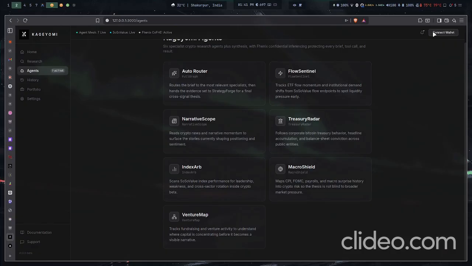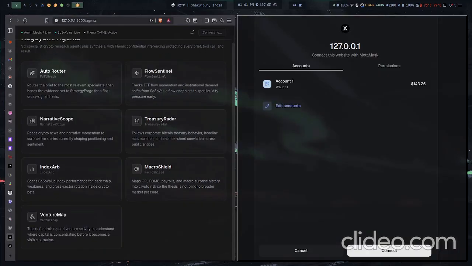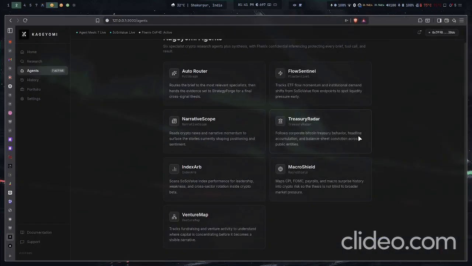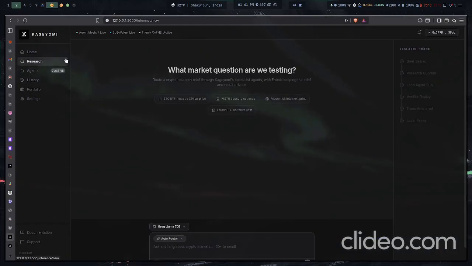So as you can see, I've connected my wallet. Let me connect it again. Alright, so I'm connecting my wallet to Kageyomi. Now let's go to the research here. Now I can run a query.